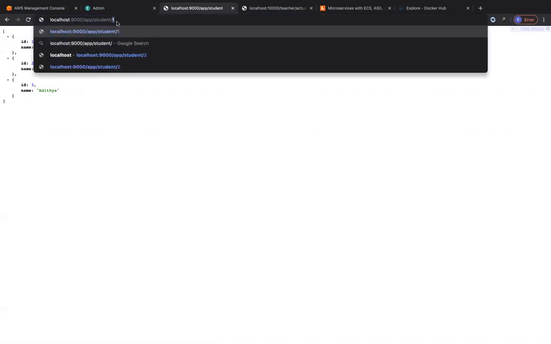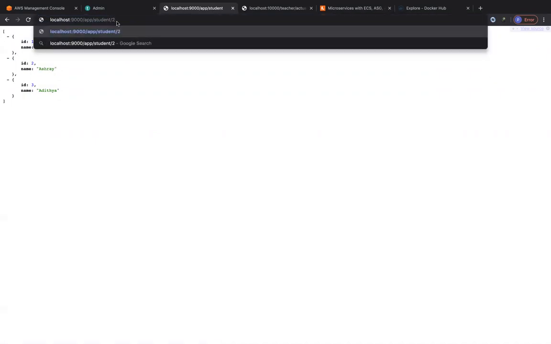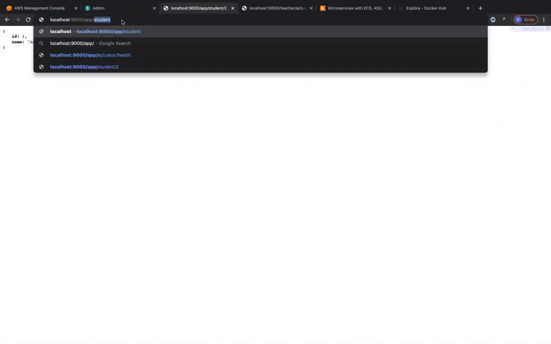So now I can specify only one ID just by putting / and specifying just 2 over here, which is the second ID, and I'll get only the second person's details, right? So from the table within the database. And if I go to /actuator/health, something that I showed you, you will get the status as up. So this helps us determine whether our application is up or not. So this is the endpoint that we will actually be monitoring from the application load balancer that we are going to spawn up in the AWS cloud side, right?